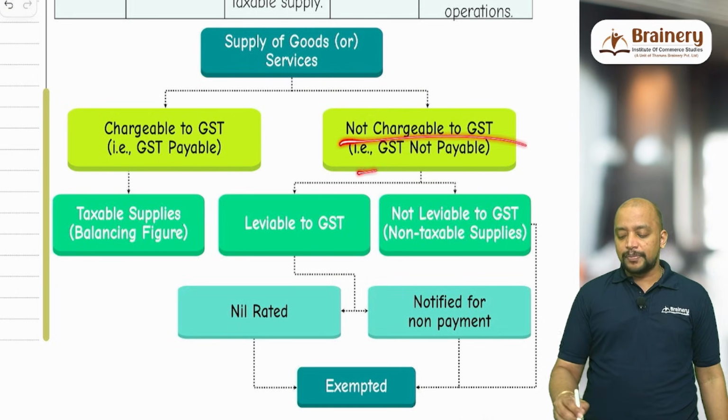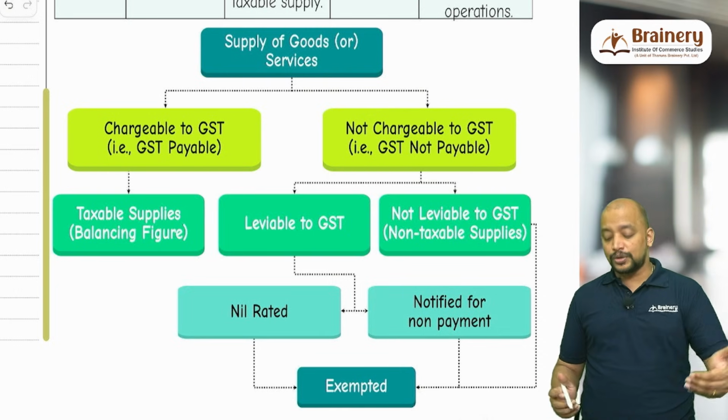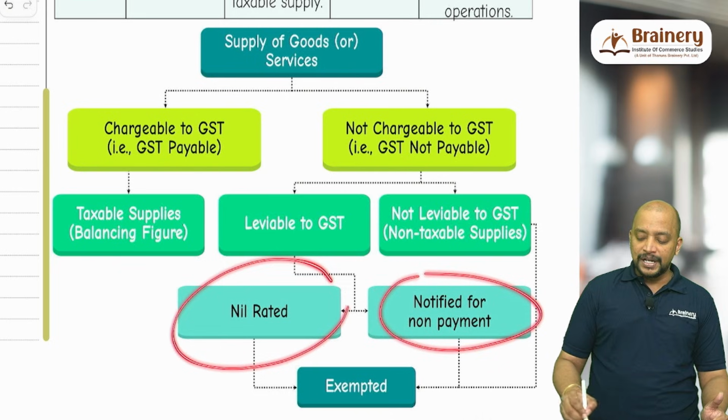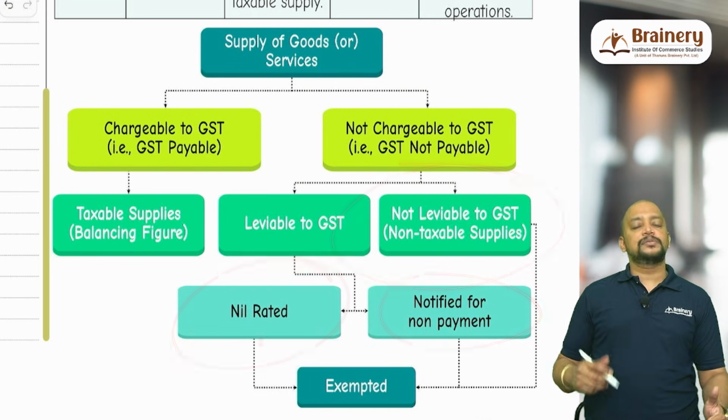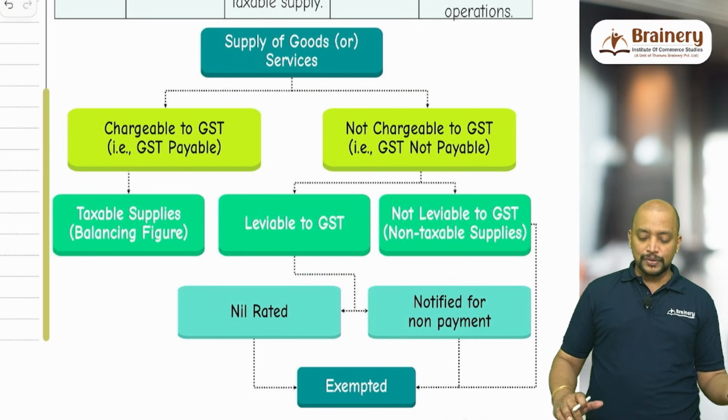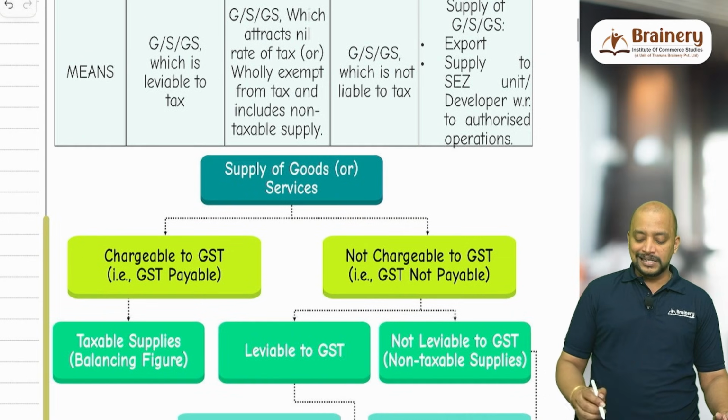If GST is not payable, why is GST not payable? Maybe it is notified as exempted, or it will be nil rated, or it will be non-taxable. That's the reason why GST is not payable. So what is the conclusion we can draw from this? That is, taxable supplies do not include exempted supplies.